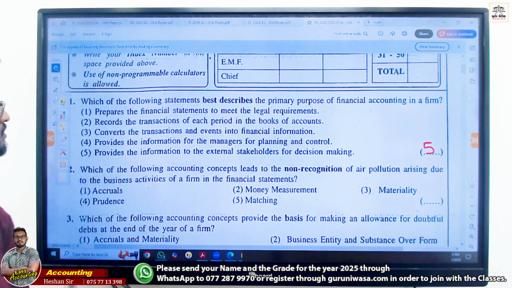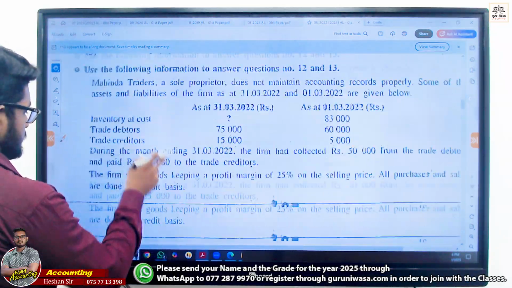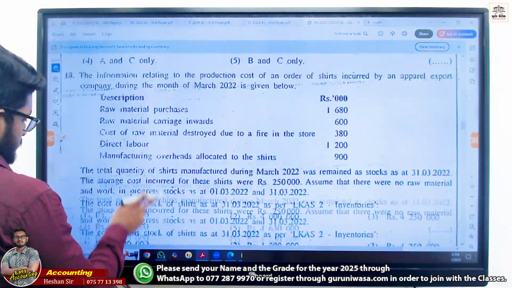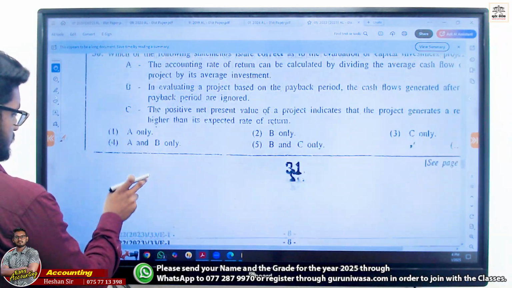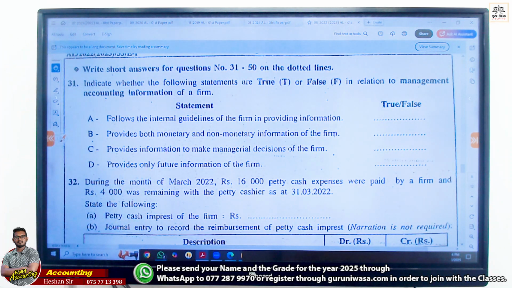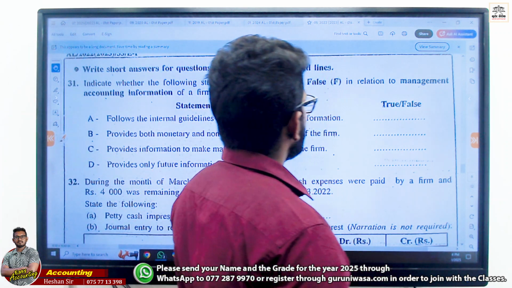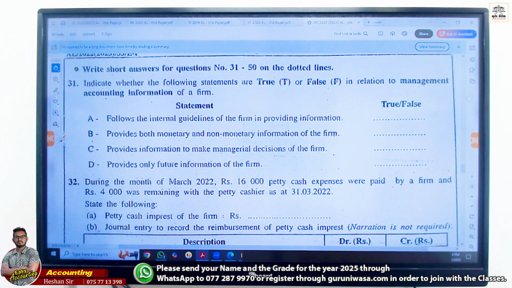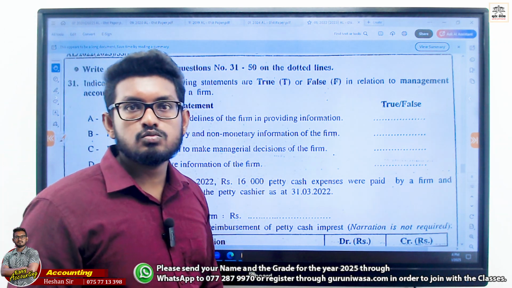Right. Let's go to the 31. Indicate whether the following statements are true or false in relation to the management accounting information of the firm. Management accounting, not the financial. It's for the internal purpose. Clear to you, right?